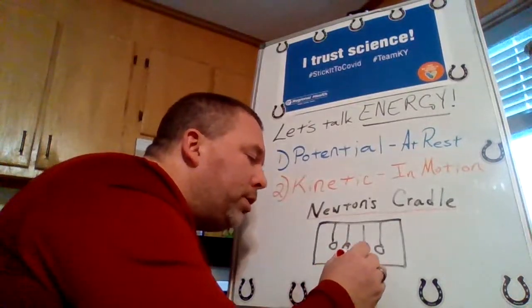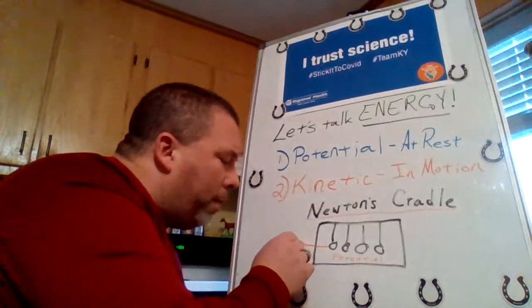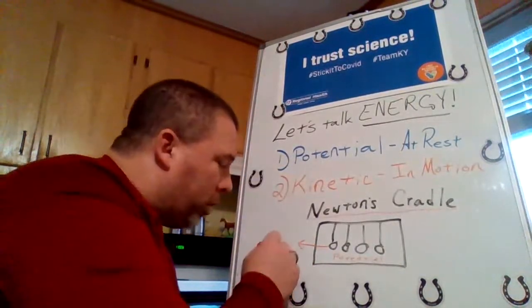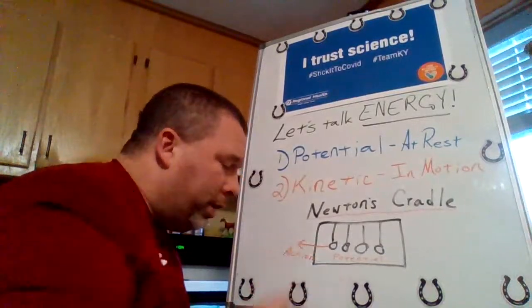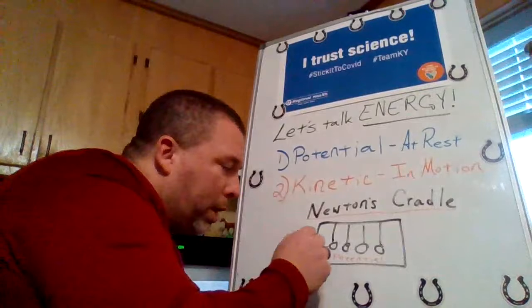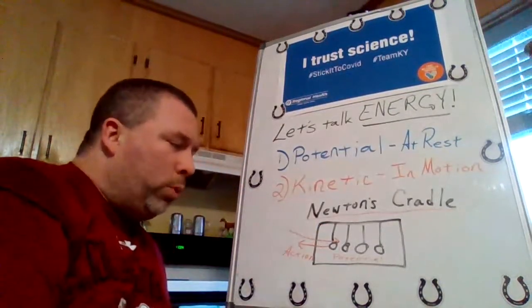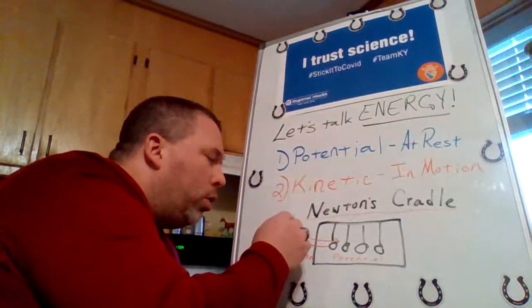Now, if I pull a ball back, we would call this Newton's third law. We would call this action, right? And if I let it go, it will swing back to where it was, its original position. Action, reaction.